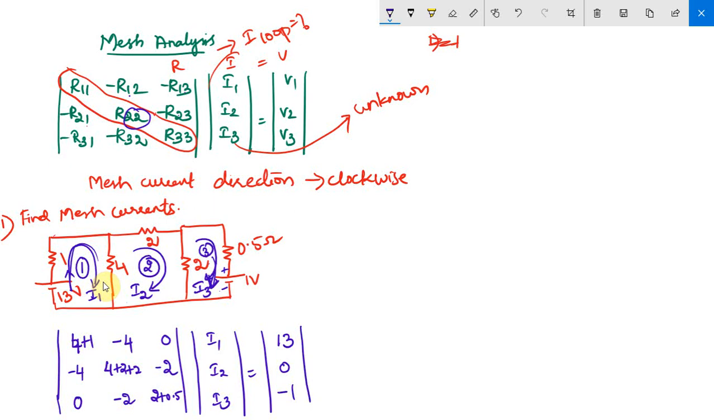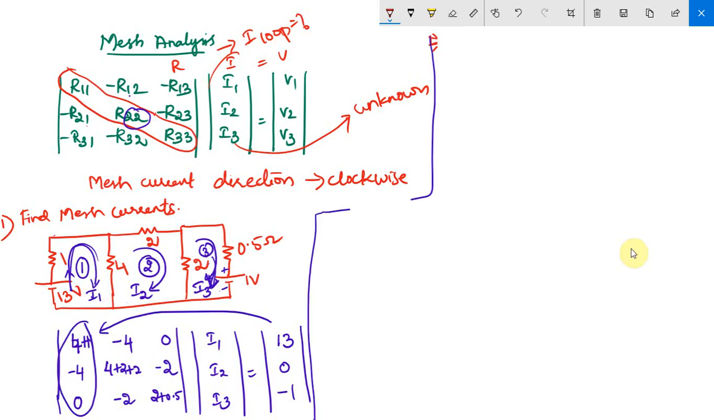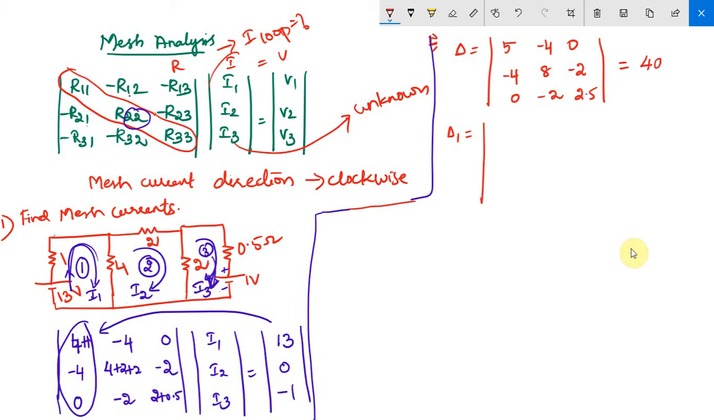Now we are going to solve this matrix using Cramer's rule. What is delta? 40, right? So what is del 1? You have to replace the first column of your R matrix with the voltage. So voltage is 13, 0 and minus 1. So the second and the third column will be same like your R matrix. See, whatever changes we are making in del 1, del 2, del 3, only in your R matrix you have to do that. If I need to change the second column, you have to do that in the R matrix only. So don't change the second column of your del 1 for del 2. It's wrong. Always you have to replace the columns only in the R matrix.